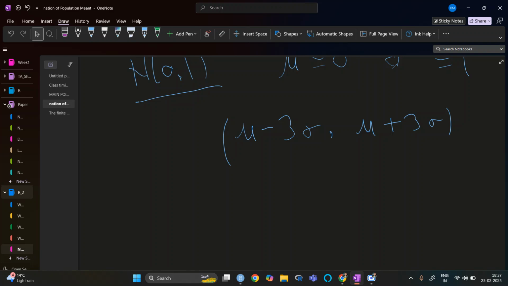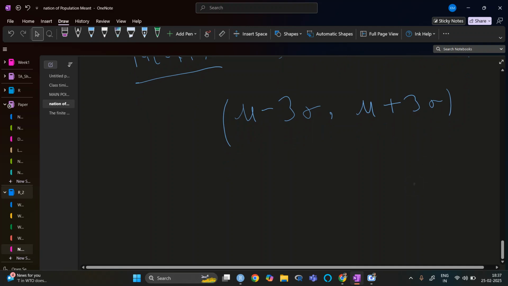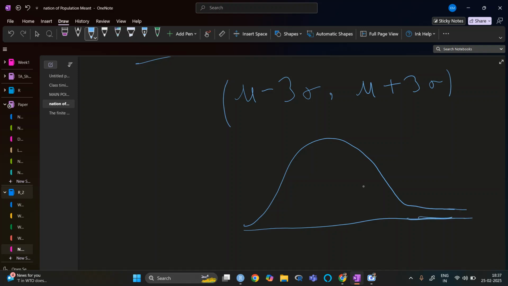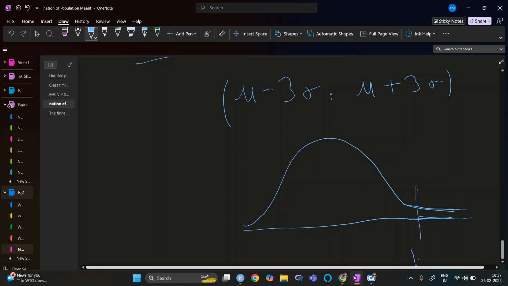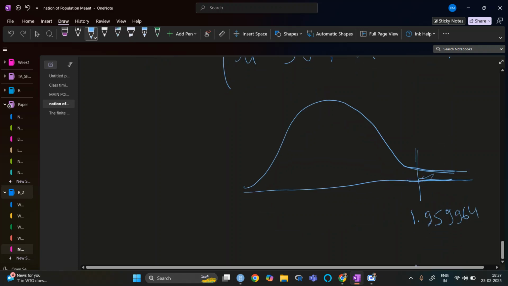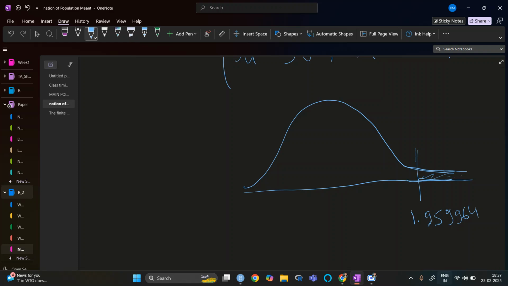So it is 1.64 when we have 95% coverage, and when it is 97.5, then at this point it is 1.9964. So at this point it is the almost covered region, we say.